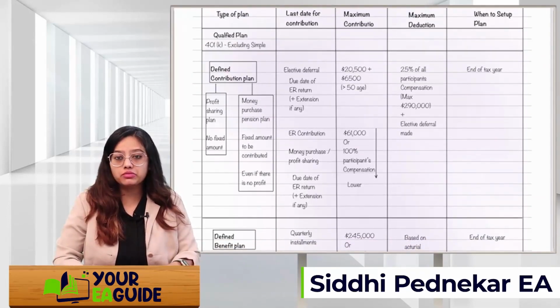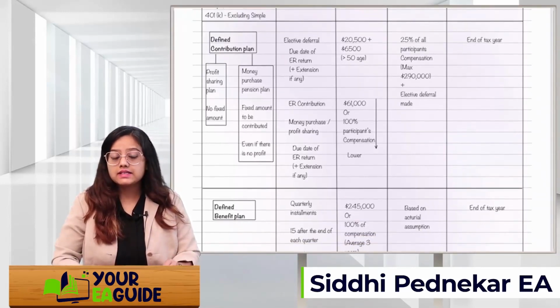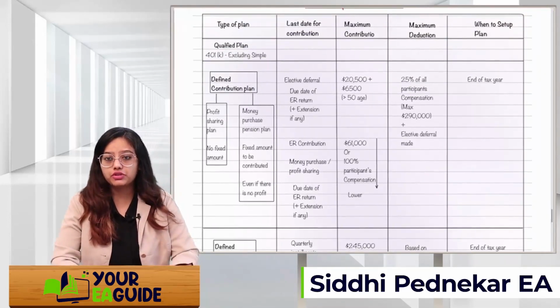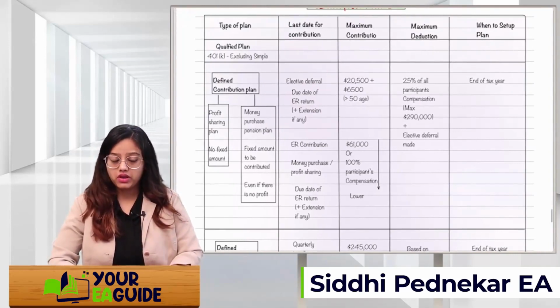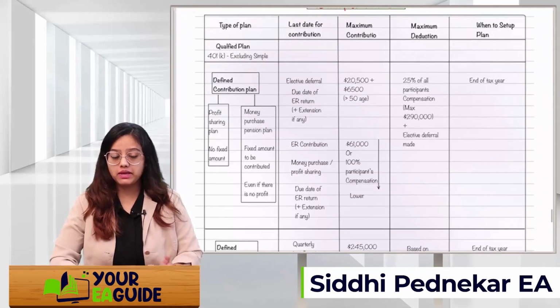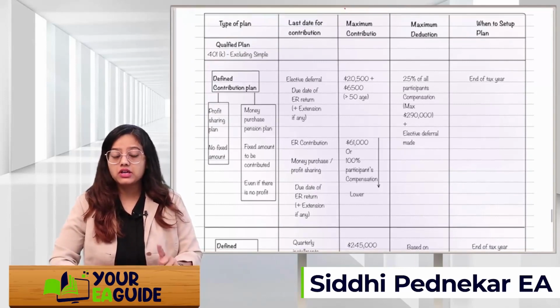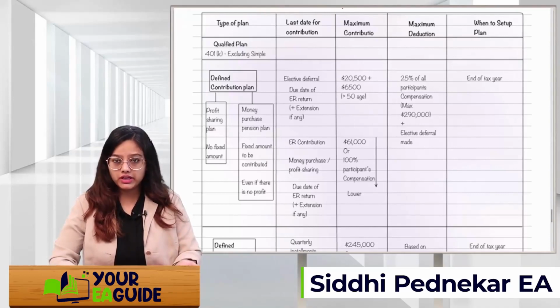How much is the maximum contribution they can make? It is 20,500 plus 6,500 if the age is more than 50. If I talk about the money purchase pension plan, it is 61,000 or 100% of the compensation, whichever is lower. Out of this, how much deduction are you going to get for the contribution made? It is 25% of all participants' compensation. Whatever is the participants' compensation, maximum we will take 2,90,000 compensation per annum. So take 25% of all the compensation; that much deduction the employer will get, whatever amount he has contributed.